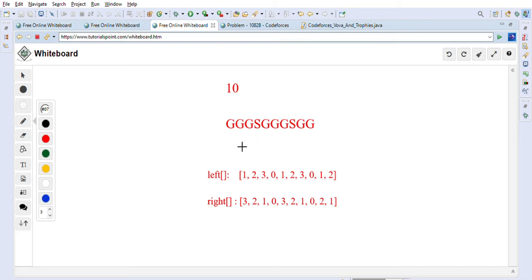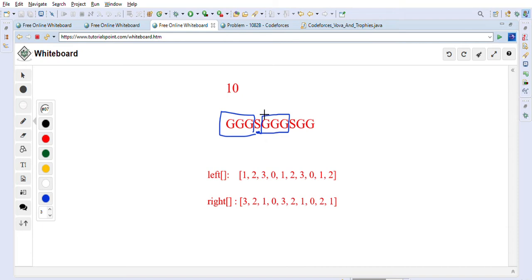If we can do one swap, we have to choose an S, because S is the one that we want to replace, so we can get some G's here. They can then become a subsegment of G's again. This S is causing the subsegments to break. As you can see, because of this S, these subsegments are breaking. If this S becomes G, then these subsegments will join with each other.